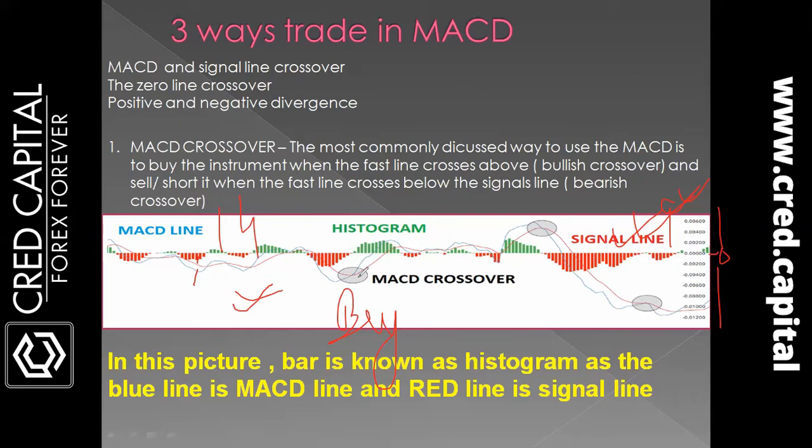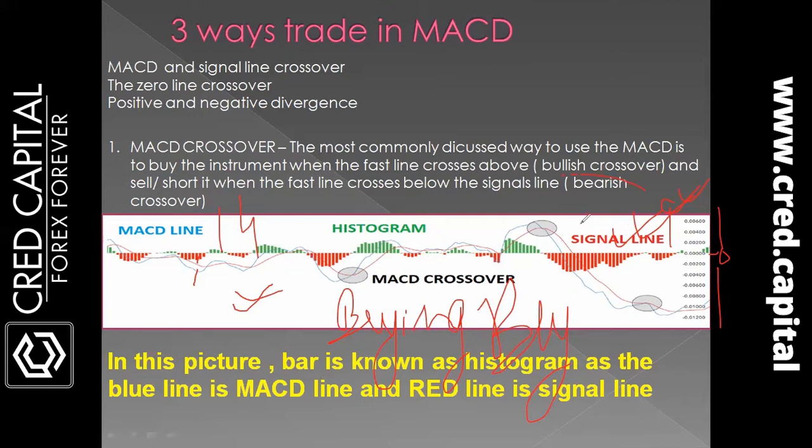When the signal line is above the MACD line, this one is called a buying crossover, which means you have to go for the buy side. It is always called a bullish crossover, when the market is in an uptrend, meaning above the zero level.